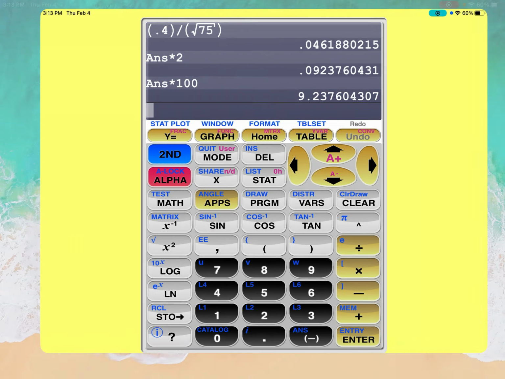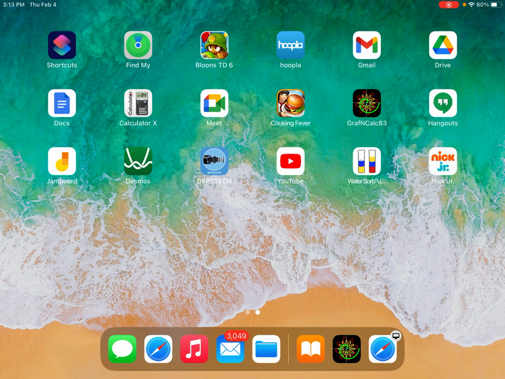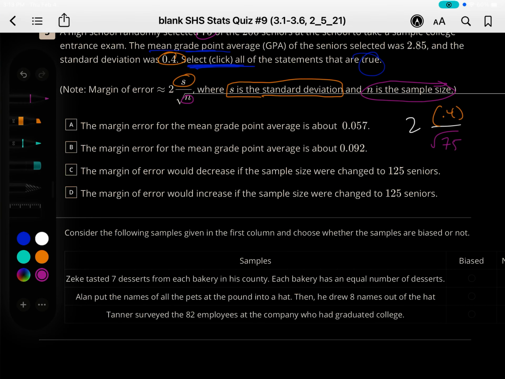Okay. So let's go back. So the margin of error for the mean grade point average is B, what we just calculated. Okay, so we know that it's not A, because basically they're the same margin of error, but just the numbers, and B is correct.